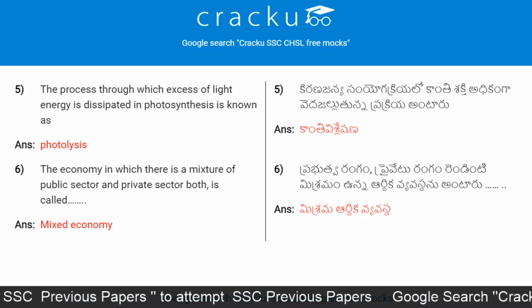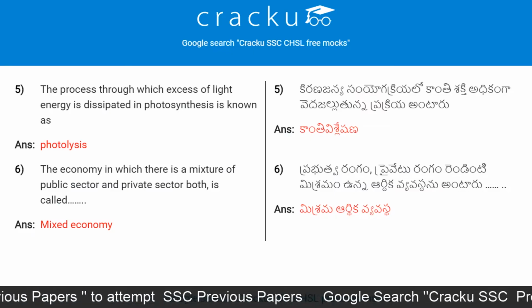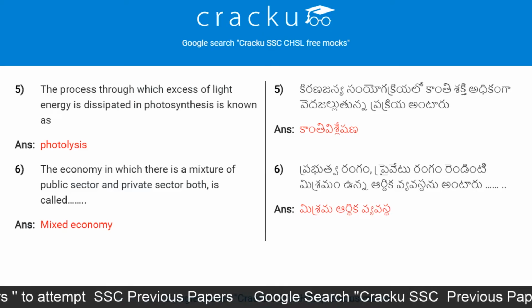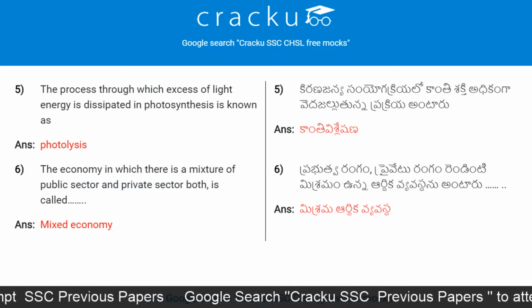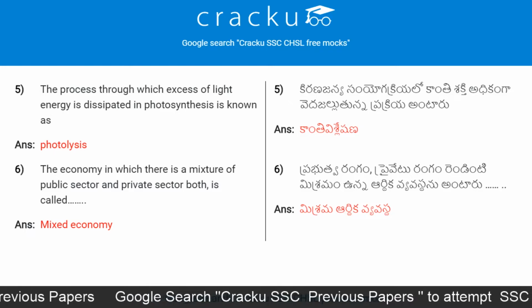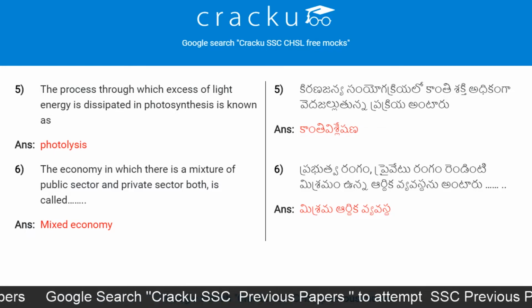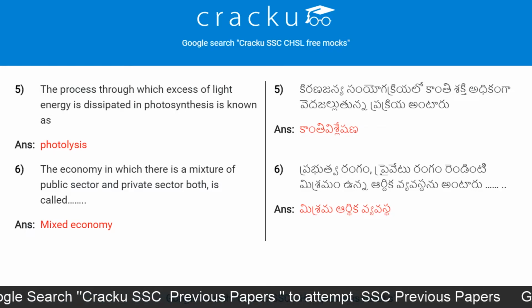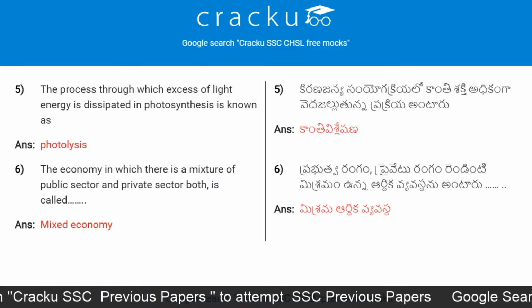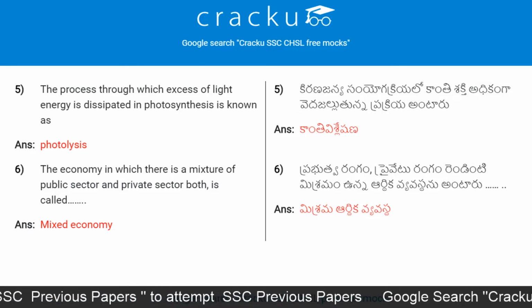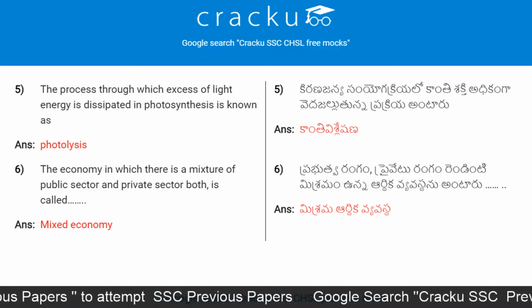The process through which excess of light energy is dissipated in photosynthesis is known as? Answer: photolysis. The economy in which there is a mixture of public sector and private sector both is called as? Answer: mixed economy.